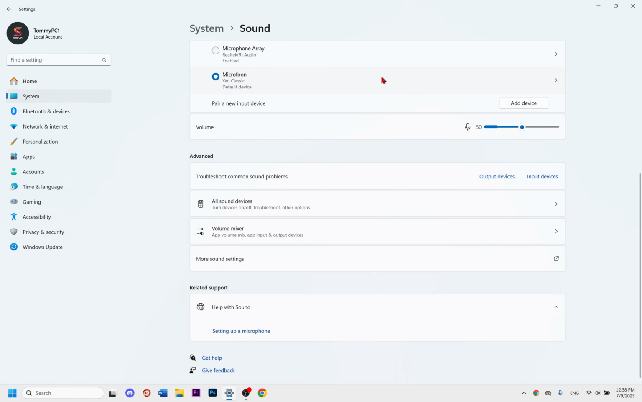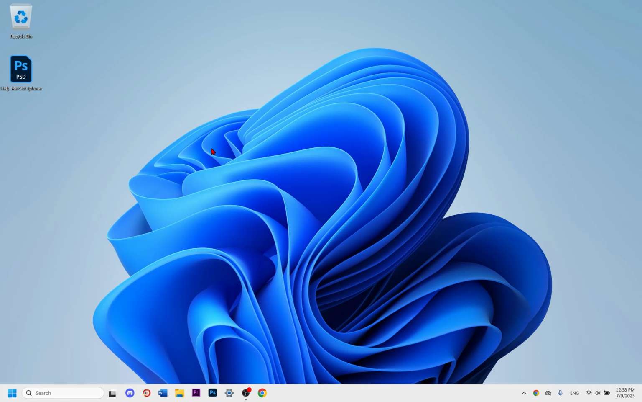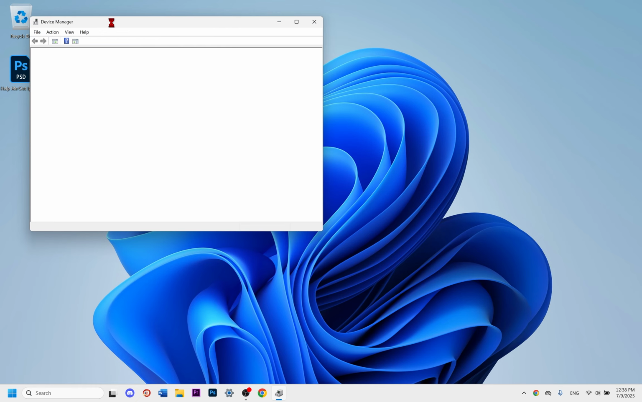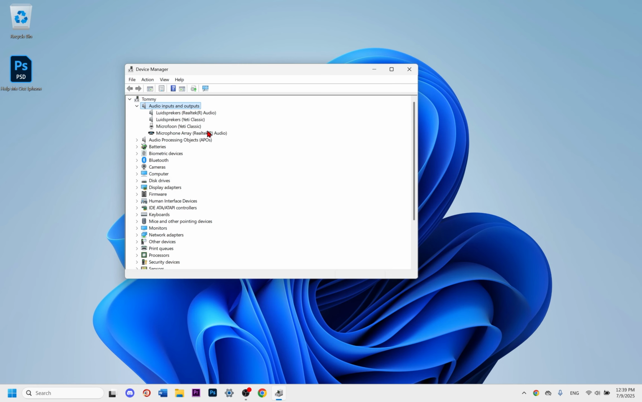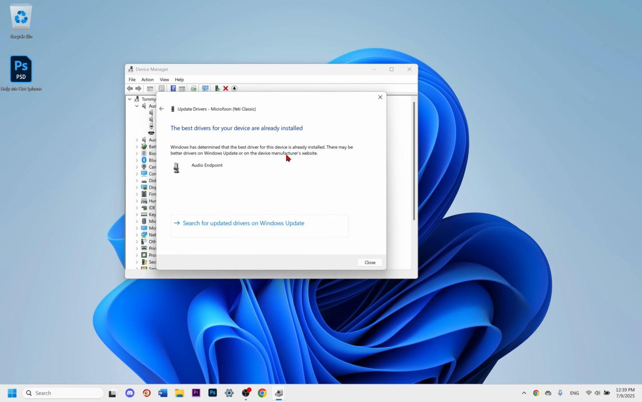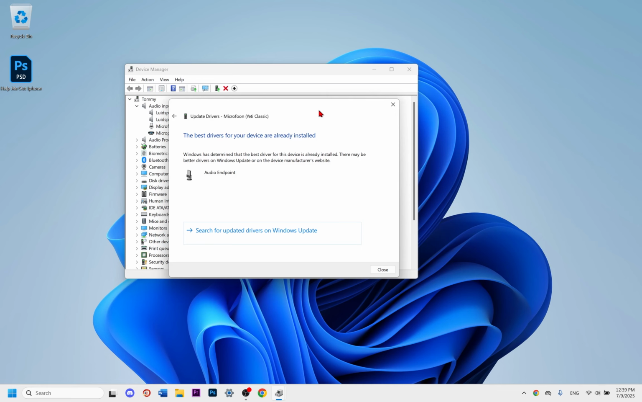Then the last thing that we can do is go to Device Manager. Then click on Device Manager. And then right here we go to our Audio and Sound tab. So let's see, we go here to Audio Inputs and Outputs. Go to your microphone. Right mouse click on your microphone, update driver, search automatically for updates, and then the best drivers for your device are already installed. And when you don't have the best driver for your microphone, he will automatically install that for you.